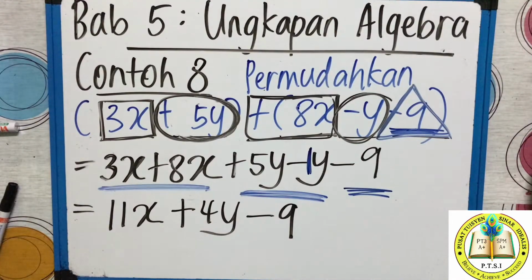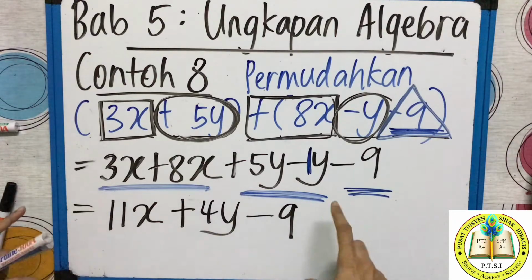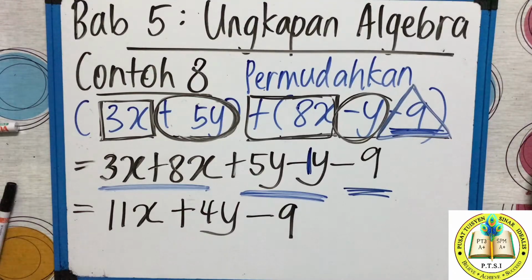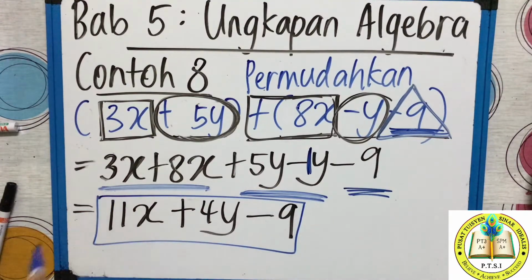Finish. So what is your first rules class? First rules, put the shape according to the letters. Second, for rules, what teacher told you? Arrange. X, Y, Y number. And the third step, you solve. Get the answer. Lastly, negative 9, you just leave it. Understand class? It's about tu soalan tu mereka tanya permudahkan. Simplify. Already simplify. So this will be your answer.